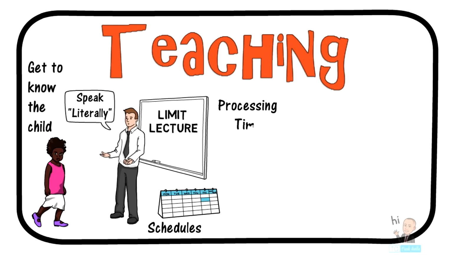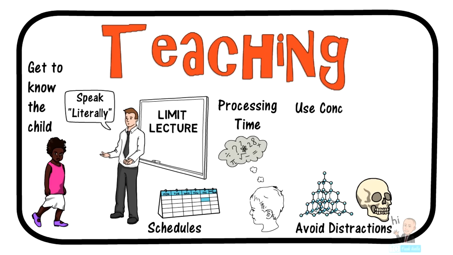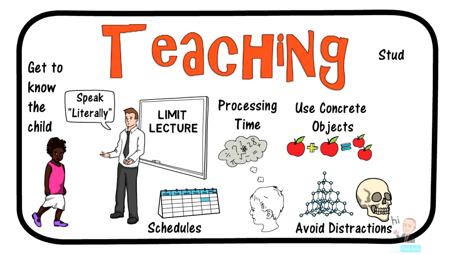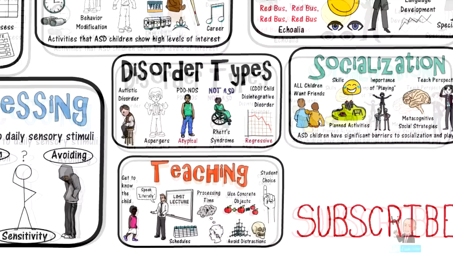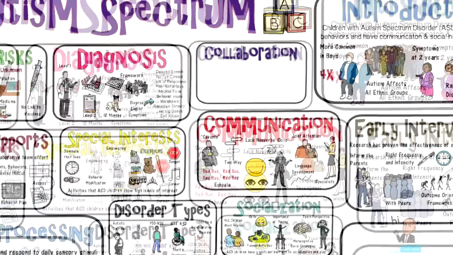When asking questions and looking for answers, be sure to allow extra time for them to process the information or the questions. Within the classroom, limit the amount of distractions in the room. That includes having bright posters with many colors. Teachers should use concrete objects when teaching. For example, if you're teaching math, use manipulatives for a counting lesson. Provide student choice. Student choice is not only empowering for ASD children, but it will also increase engagement in the assignment or the lesson.